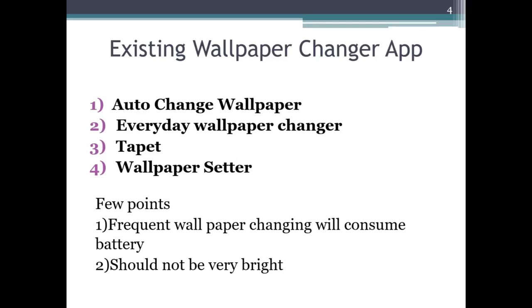Okay, a very extensive wallpaper changing app can consider your mood. That means it can use your logins with Twitter or WhatsApp, and then change the wallpaper also. That kind of wallpaper changing app can also be designed. Anyway, let us go ahead with the theoretical background of this wallpaper changing app.